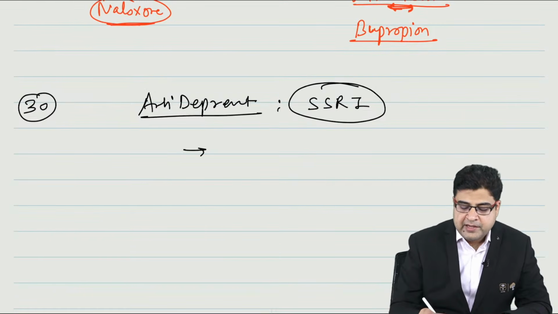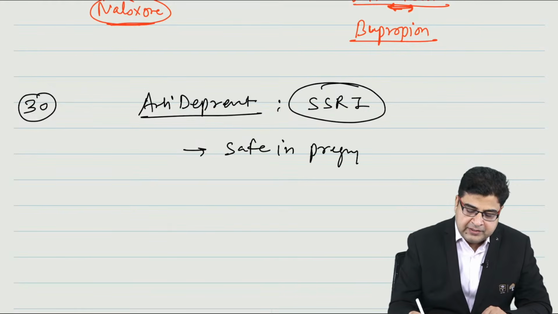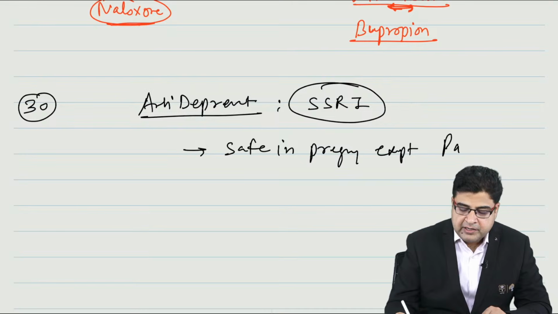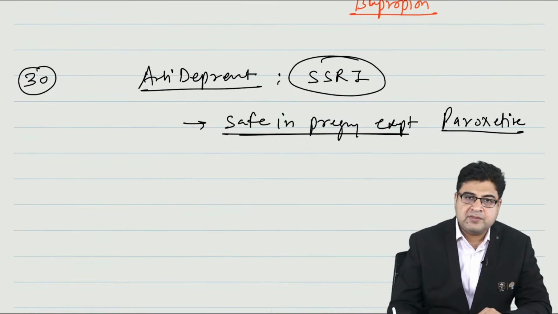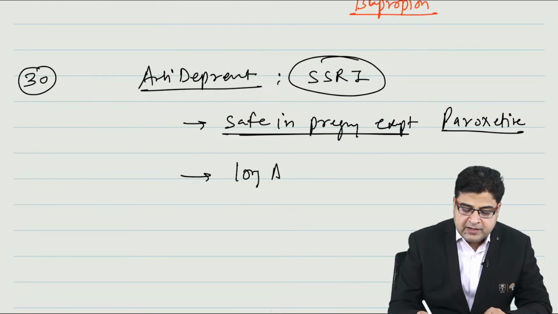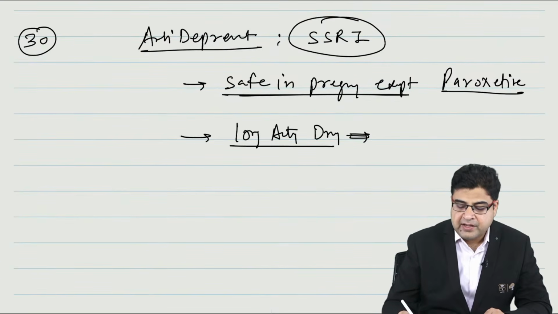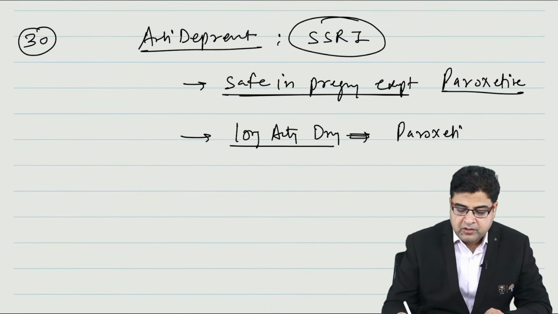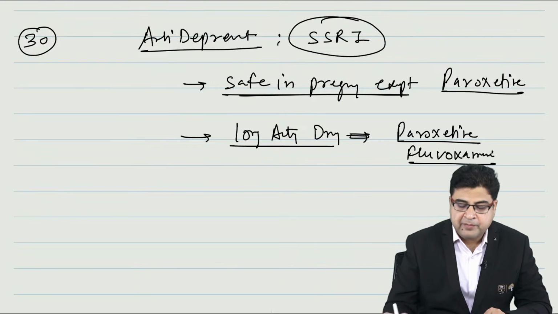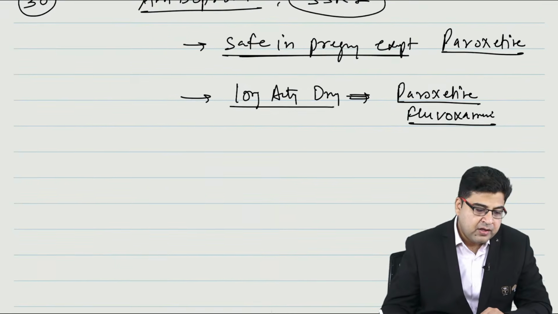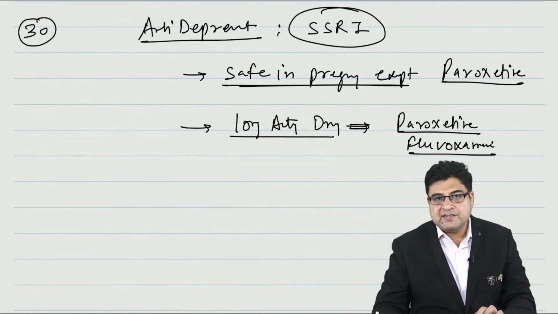Please remember, all SSRIs are safe in pregnancy except one drug, paroxetine, which is unsafe. Also remember, all SSRIs are long-acting medicines except paroxetine and fluvoxamine.